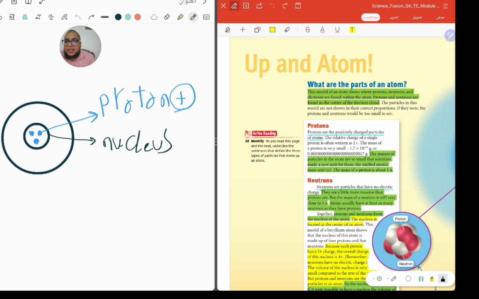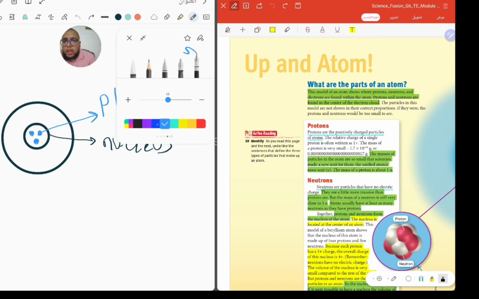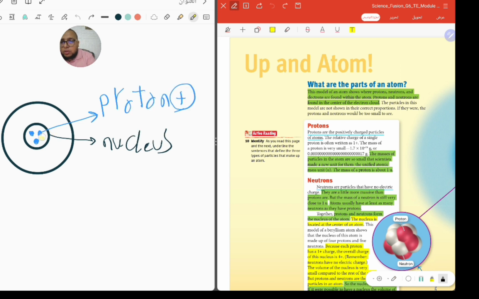Okay, and inside the nucleus we found other particles. These particles, we call them neutrons. I will choose yellow. These yellow particles, we call them neutrons. And this neutron has no charge. Okay, guys? So the proton is positive charge, and the neutron has no charge.